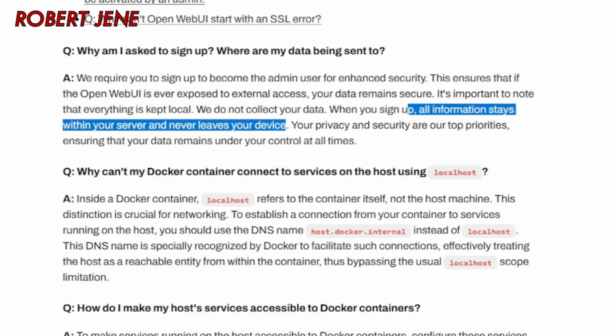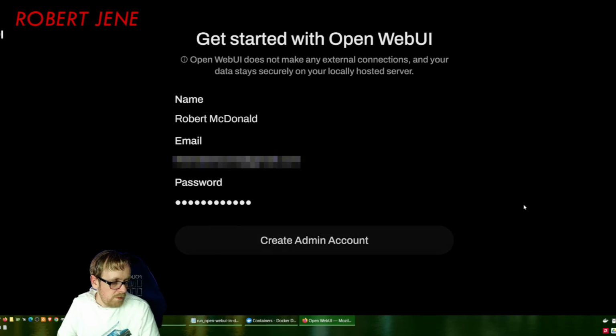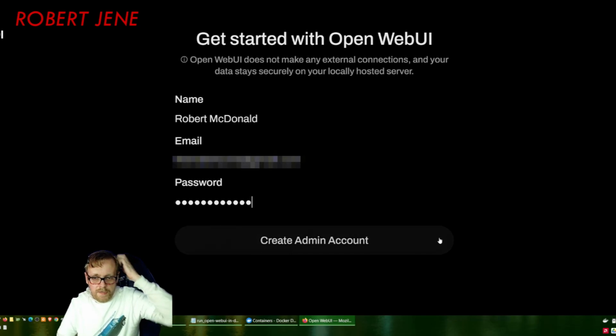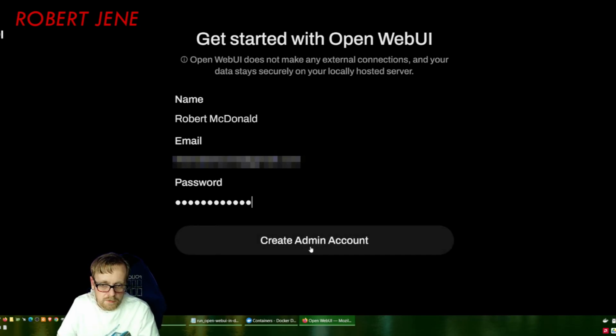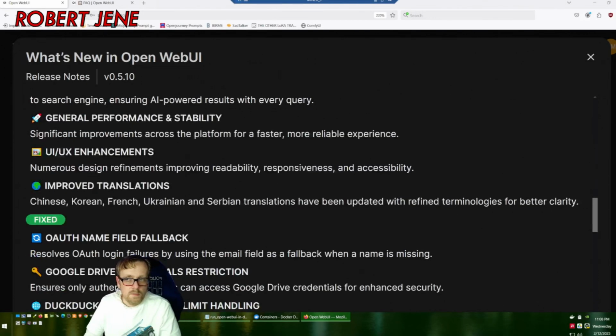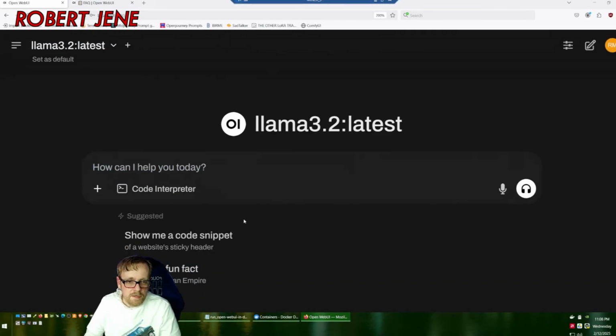So I bet you don't want to forget your password, because if you do, you probably have to figure out how to completely delete open-webui off your system and reinstall it. So I've blurred these parts, but I've got name, email, and password filled out. I'm going to click Create Admin Account. What's new and so on. Now you have this chat page.